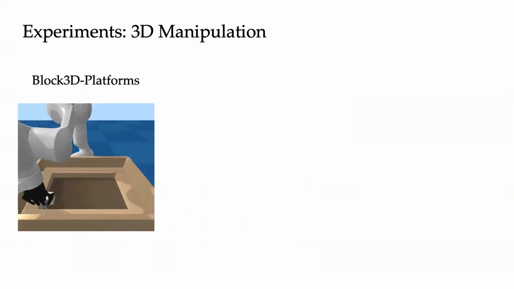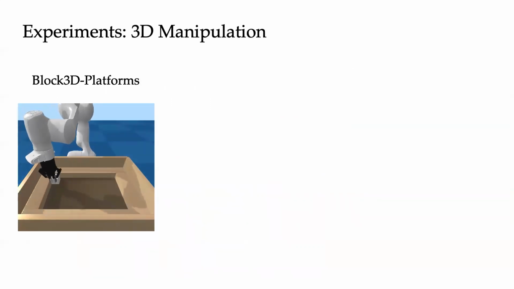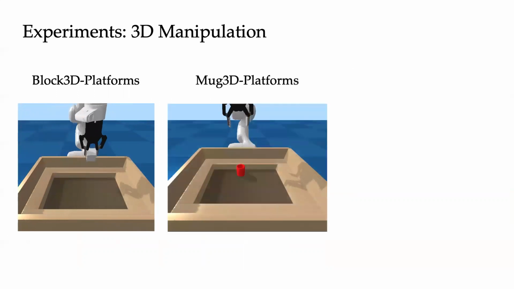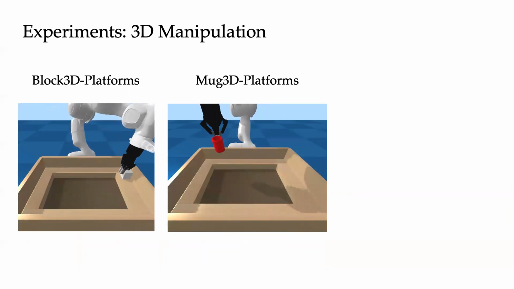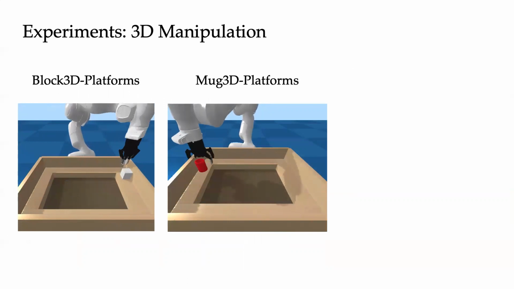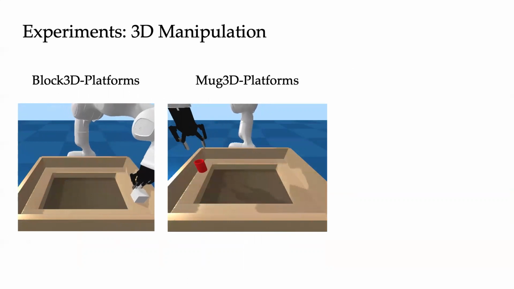The first is block 3D platforms, shown on the left, which has pushing and lifting tasks on a block with randomized block shapes, masses, and initial conditions. The second environment, mug 3D platforms, shown in the middle, replaces the block with a mug and adds in mug pulling and rotation tasks. This mug requires quite precise handling to perform these tasks.